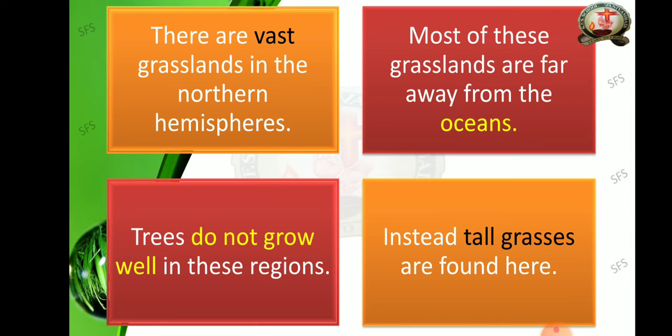So, what are the points we have discussed? First one, there are vast grasslands in the northern hemisphere. Then, next one, the grasslands are present far away from the oceans. Next, the trees do not grow well in these regions. Here only the grasses will grow well. Then, instead of trees, tall grasses are found in that place.